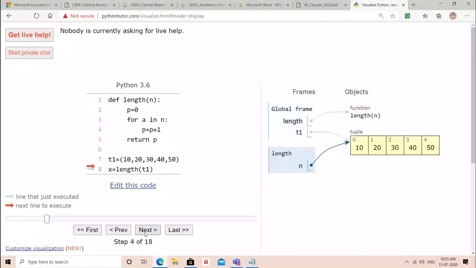Tuple gets created, then tuple, and then p 0. Fine. One by one, then 30, 40, and 50. Finally, loop gets over. Return करा 5, 5 values. Then x is this.